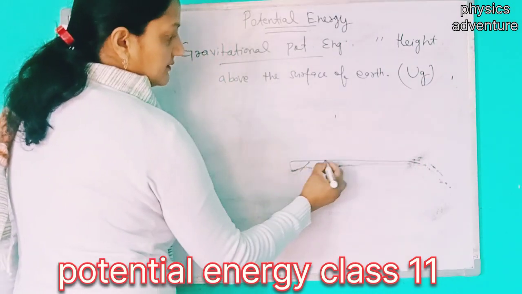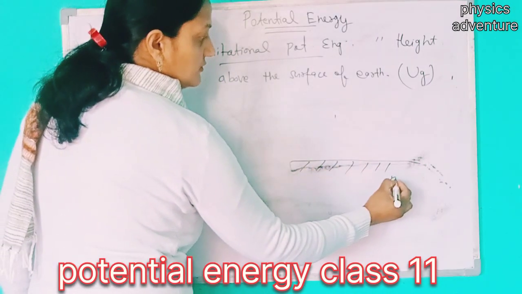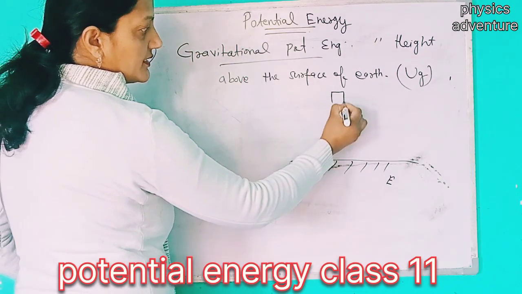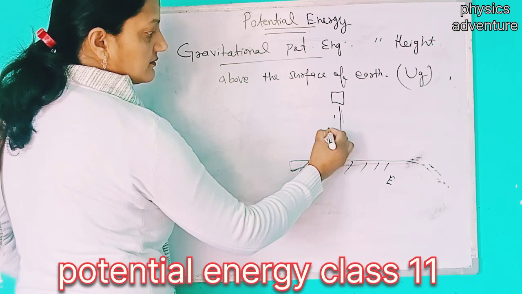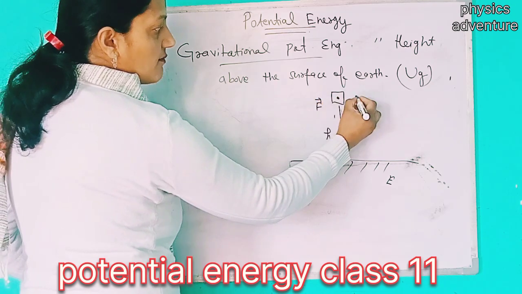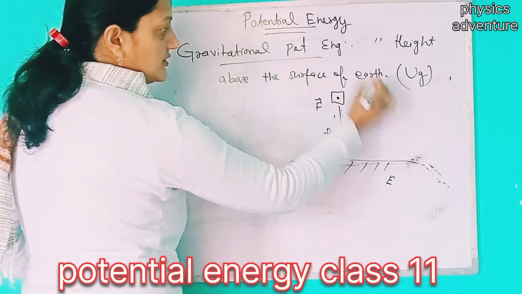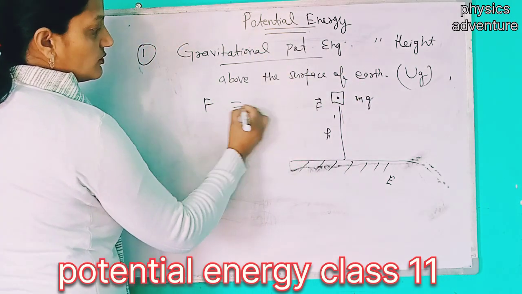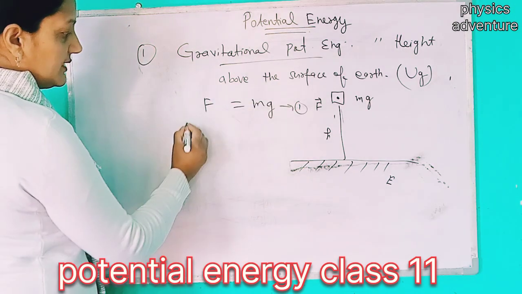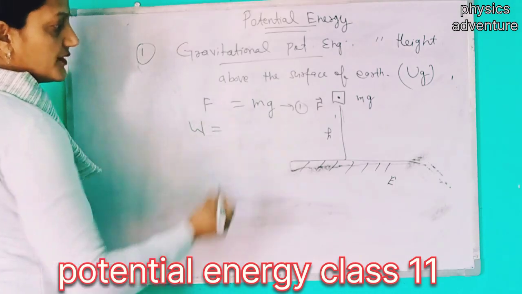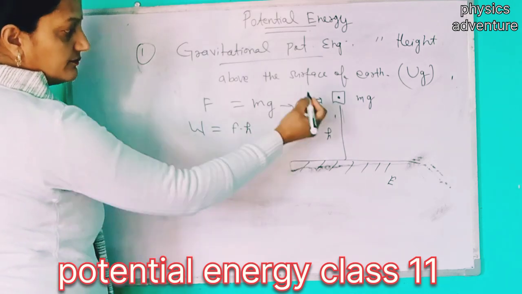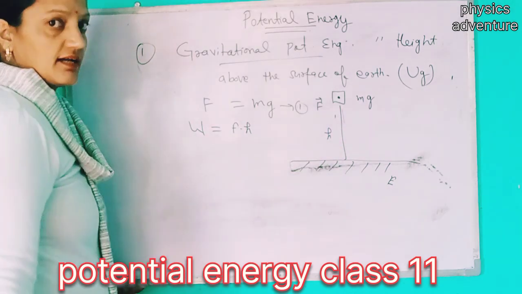Consider the earth. If a block of mass m is to be raised to a certain height h, a force is applied on this block, and with gravity g, F is equal to mg. We know that work done is force into displacement, and here displacement is the height h.